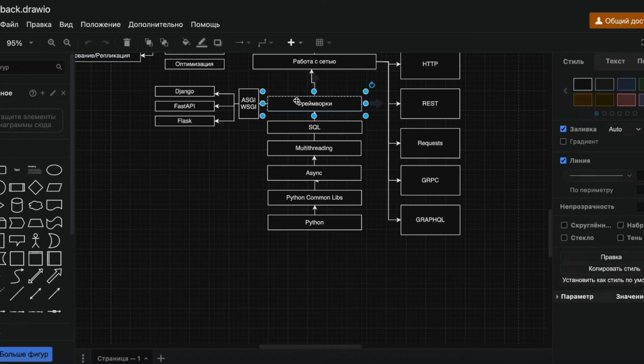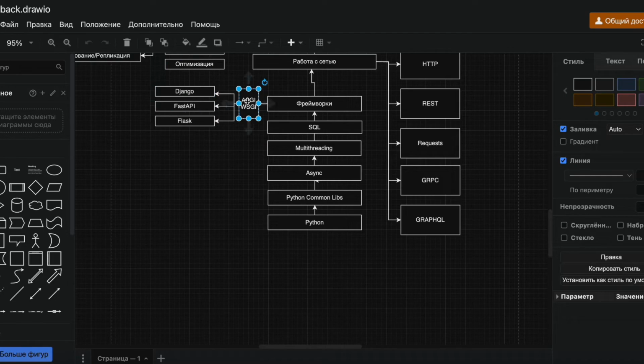Regarding frameworks, next we have an intermediary like ASGI and WSGI, which allows us to route traffic from a specific user, for example, who initiates a request, to the chosen framework and work with it. ASGI is the asynchronous approach. This is FastAPI. WSGI is Django or Flask.